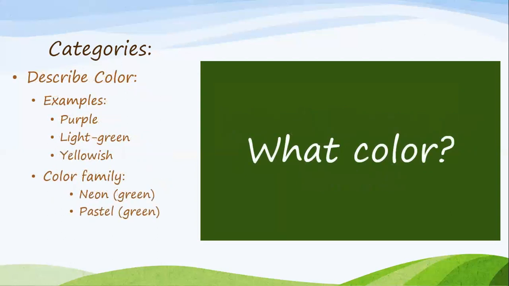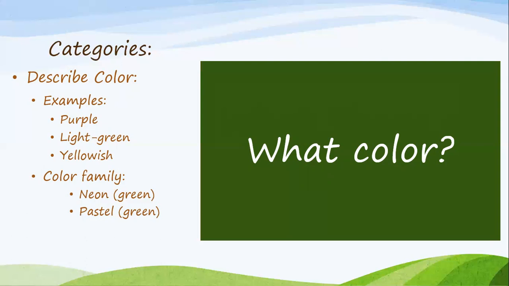Another category, which is pretty simple to you guys, is the color, describing the color. What color is it? And because color is the easiest one, I don't want you to overdo this. So every time you're working with sentences, I don't want you to give the color of every single thing just because you're trying to describe it or make the sentence interesting, okay?